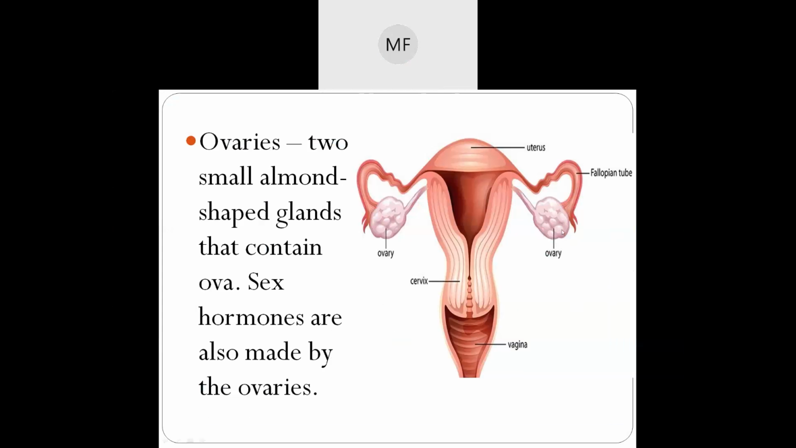Yes, ma'am. Okay, Miracle, you say about the ovary. Ovaries: two almond-shaped glands that contain eggs. Sex hormones are also made by the ovary. What did you understand from this? The ovary is shaped like two small almonds, a gland that contains the eggs, and sex hormones are also made by the ovary.